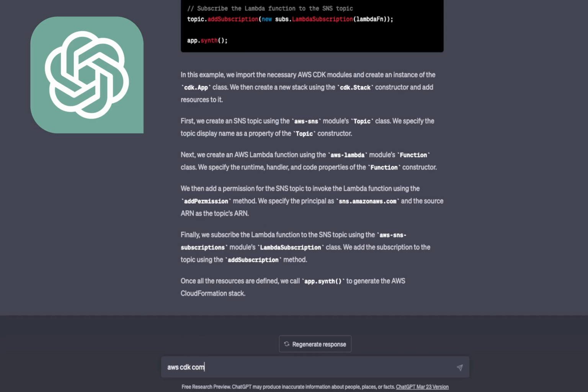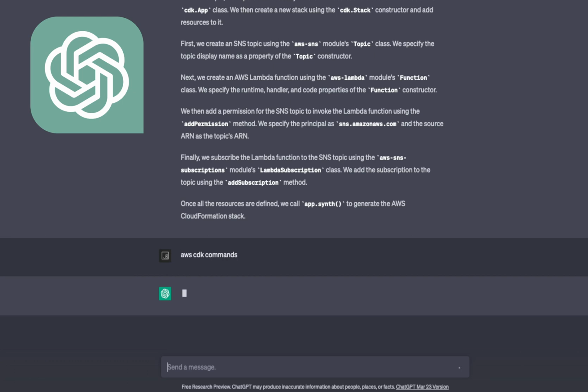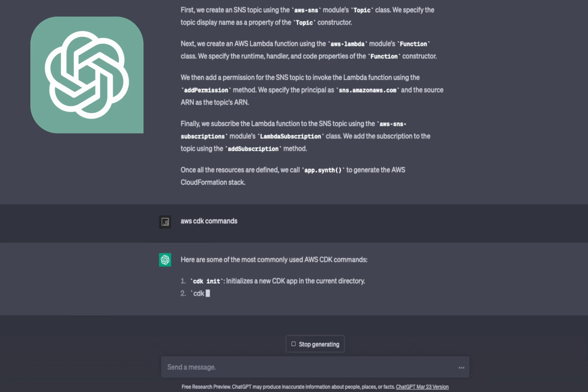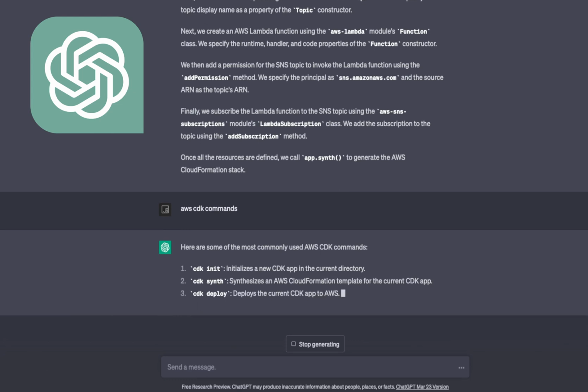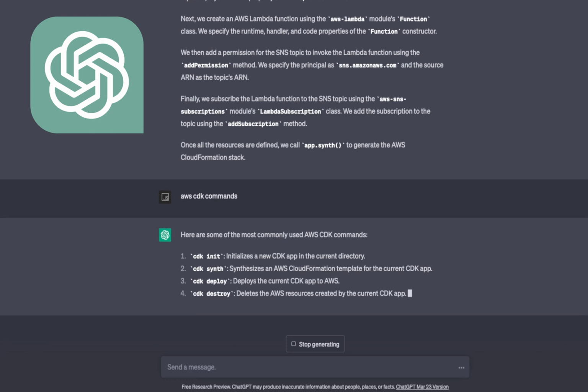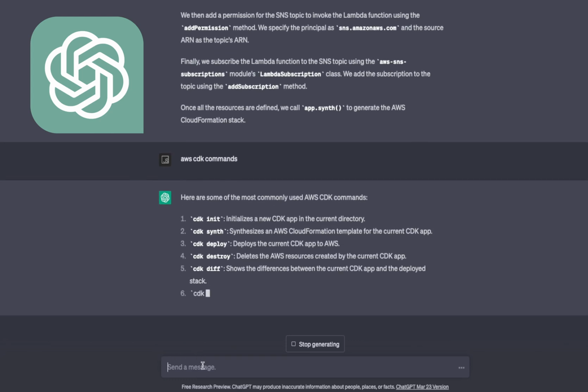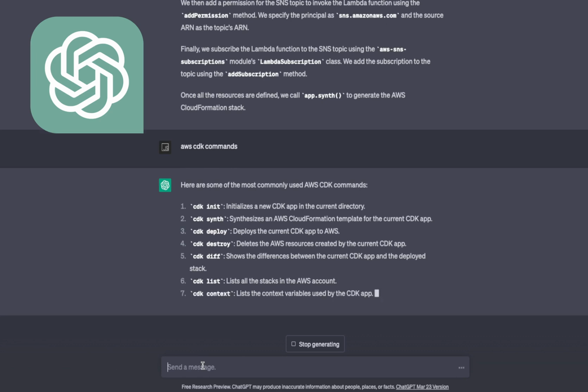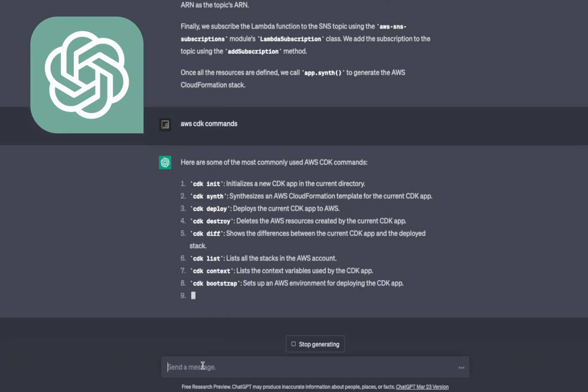AWS CDK commands, which I'm not able to recall all the time. CDK init, CDK deploy, CDK synth, CDK destroy. Okay, let's ask some more smarter questions. And what I will do is,